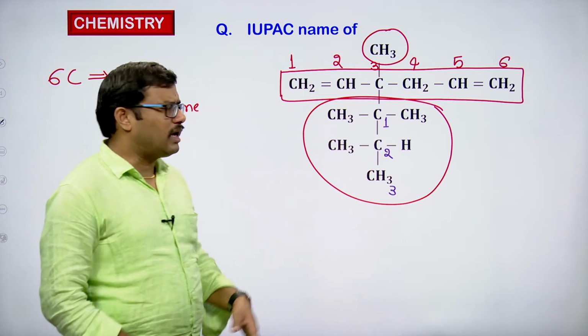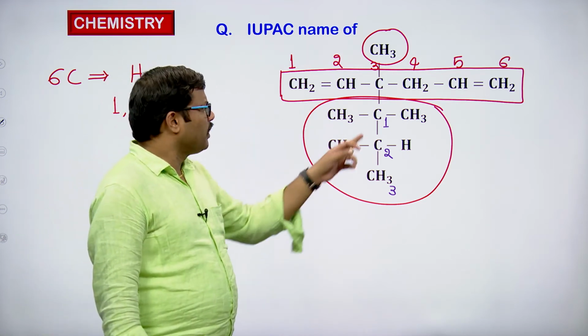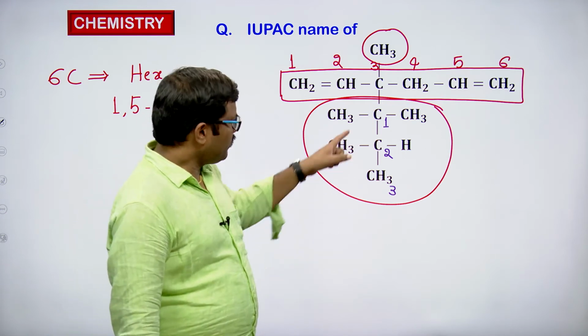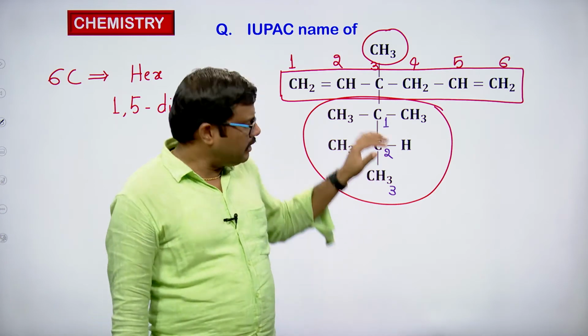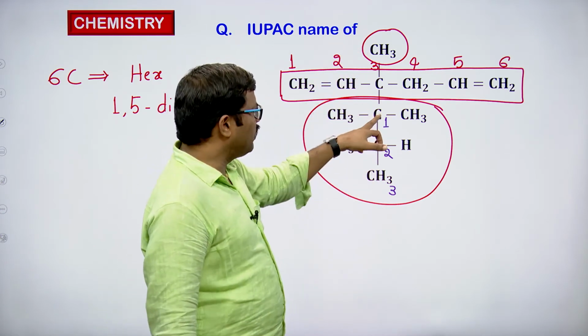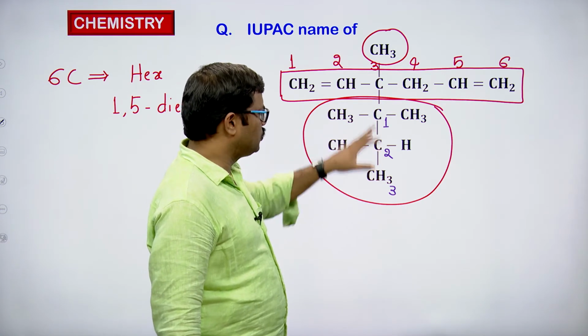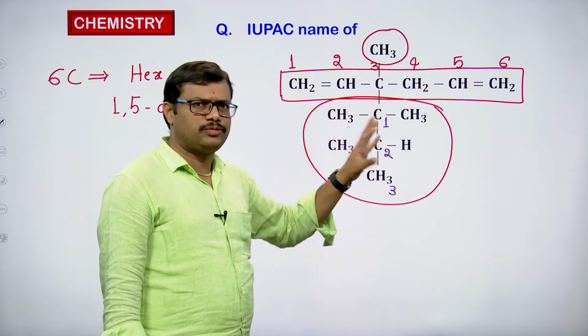So, we have 3 carbons in the chain. As I told you, whenever we have a complex substituent, the carbon atom that is directly attached to the parent chain should be given numbering 1. So, I am starting numbering from 1 here, then 2 and 3. I have to again select the longest continuous carbon chain in that substituent also.